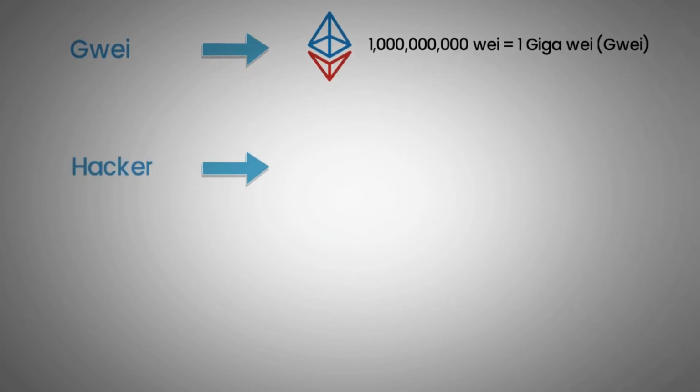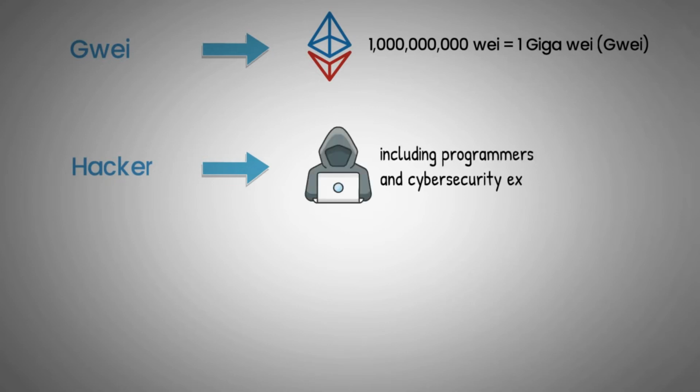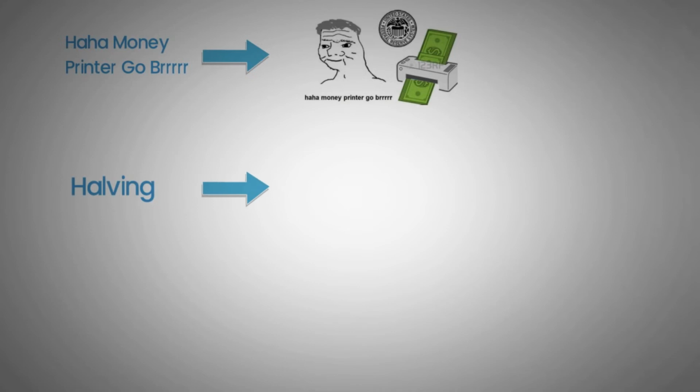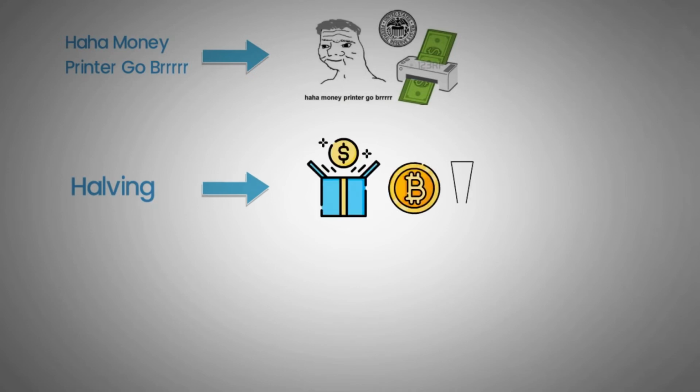Hacker. An individual that has an advanced understanding of computer systems and networks, including programmers and cybersecurity experts. Haha money printer go brrr. Haha money printer go brrr is a meme created in response to the Federal Reserve's 2020 plan to print more money. Halving. When the block reward of a crypto asset, such as Bitcoin, drops to 1/2 of what it was before.